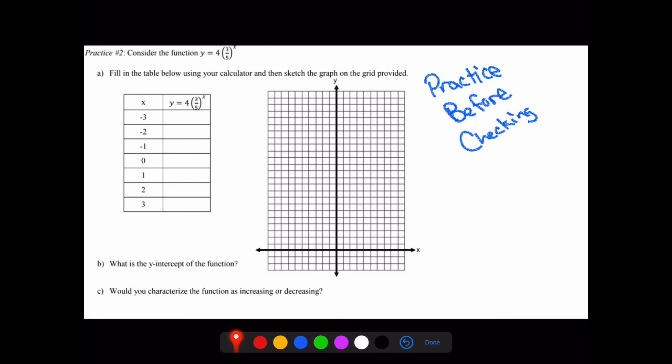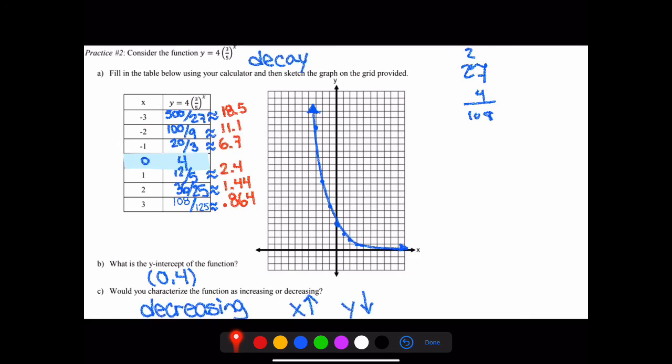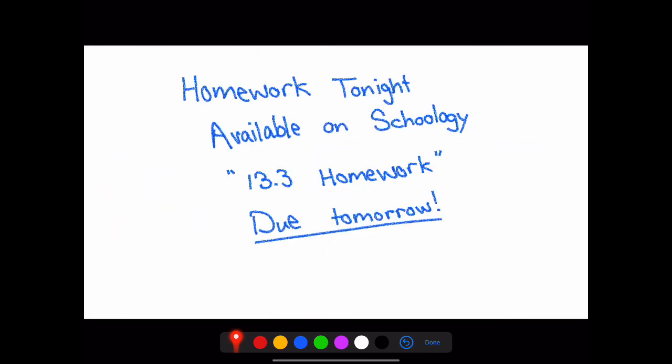Here's a second practice for you guys. This one's much more difficult. So again, try and use that calculator. If you need to, just take each value, negative 3, plug it in for x, and solve. But if you can use the calculator, the graphing and table functions, I highly encourage that. All right, so this one is decay because our b value is less than 1.